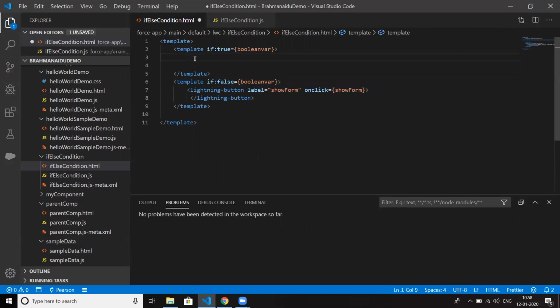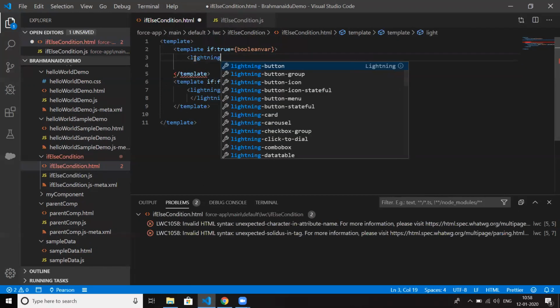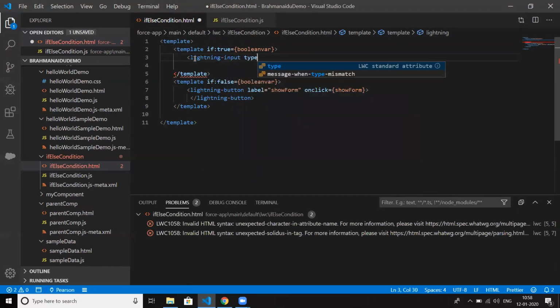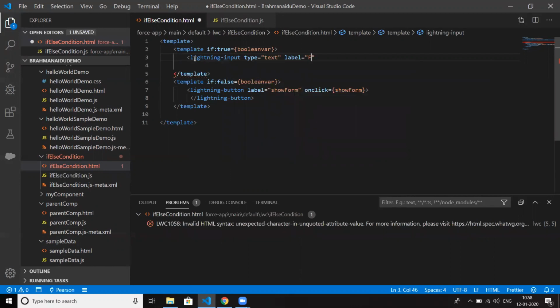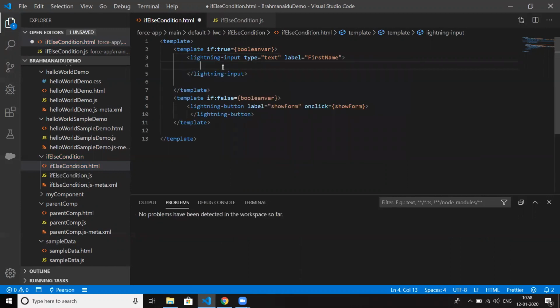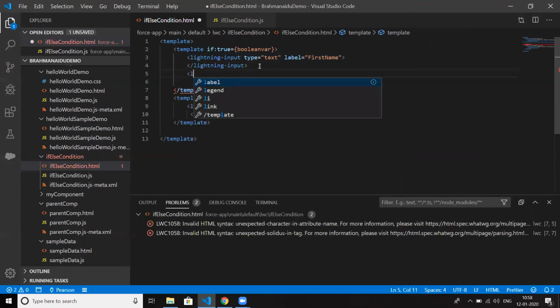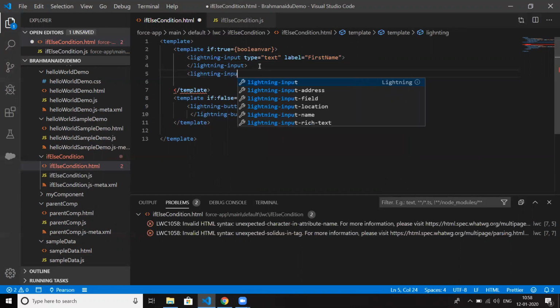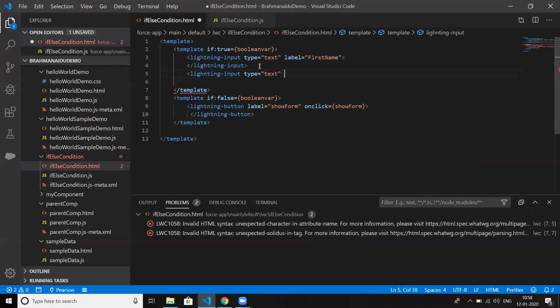Here I'll be creating four input fields. Lightning input type equal to text, label equal to first name. Lightning input type equal to text, and label equal to last name.